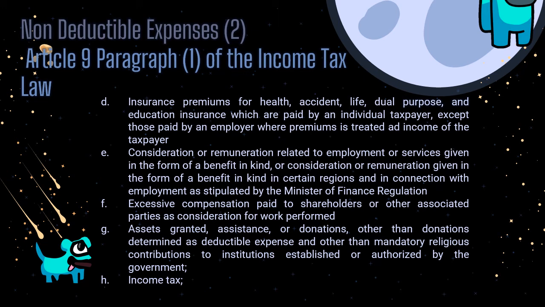And next is excessive compensation paid to shareholders or other associated parties as consideration for work performed. And next, assets granted, assistance, or donation other than donation determined as deductible expenses and other than mandatory religious contribution to institution established or authorized by the government. And last is income tax.